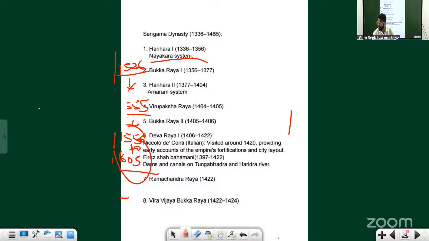Even now you'll find a similar element. When you visit Bellary, a good number of people will speak in Tamil. Sorry, not Tamil, Telugu. So that culture still continues. As long as people are living in harmony, it doesn't matter which language they speak. All that matters is people living in harmony and peace, striving for continuous development.